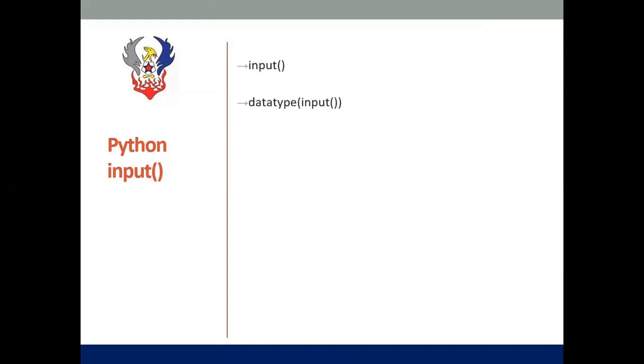The second one is the data type of input function. In the place of data type, we will put int, float, long, double, whichever data type we want, and we will get the input from the user. If I want the input in integer format, I will use int of input. If I want the input as float format, I'll use float of input. Next, we are having the eval input function. It will get input in any kind of format, like string, integer, float. It can even take the input in expression format.